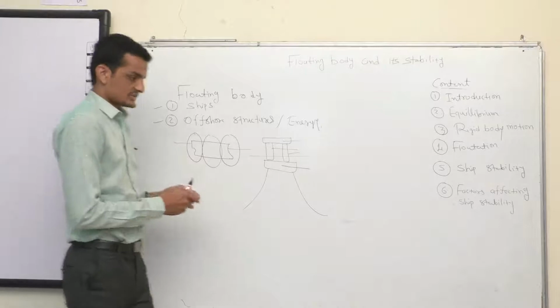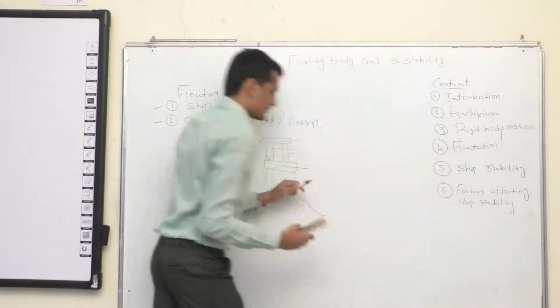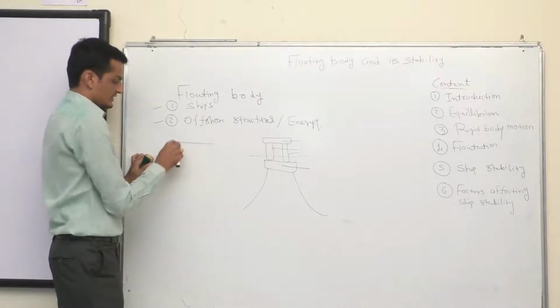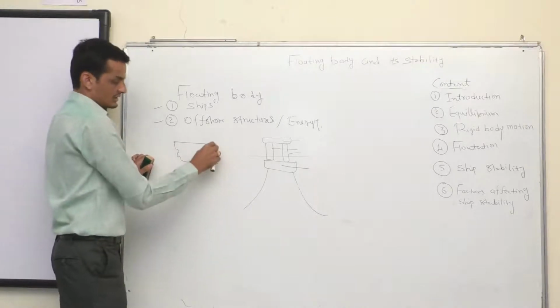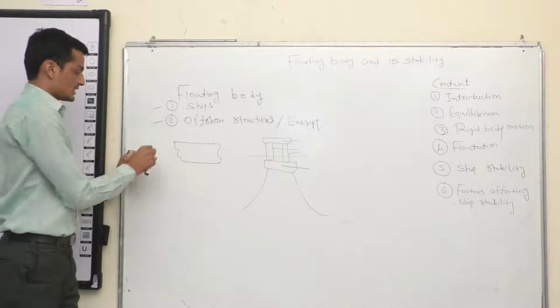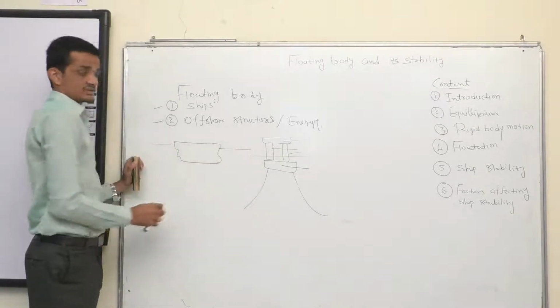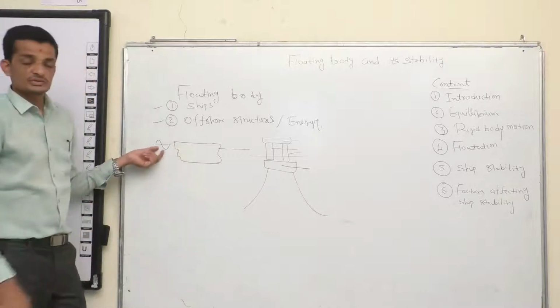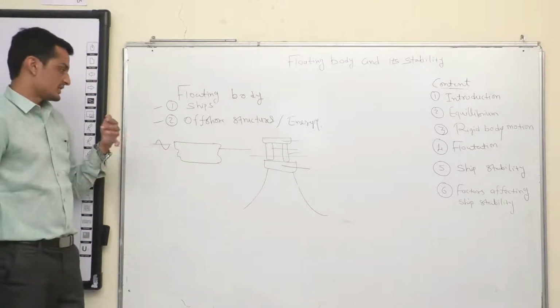So if I take the ships in particular, let's see what different types of environmental loads will be acting on the ships and what happens under those loading conditions. So starting with the waves. Waves can come from any directions. There are multi-directional waves.